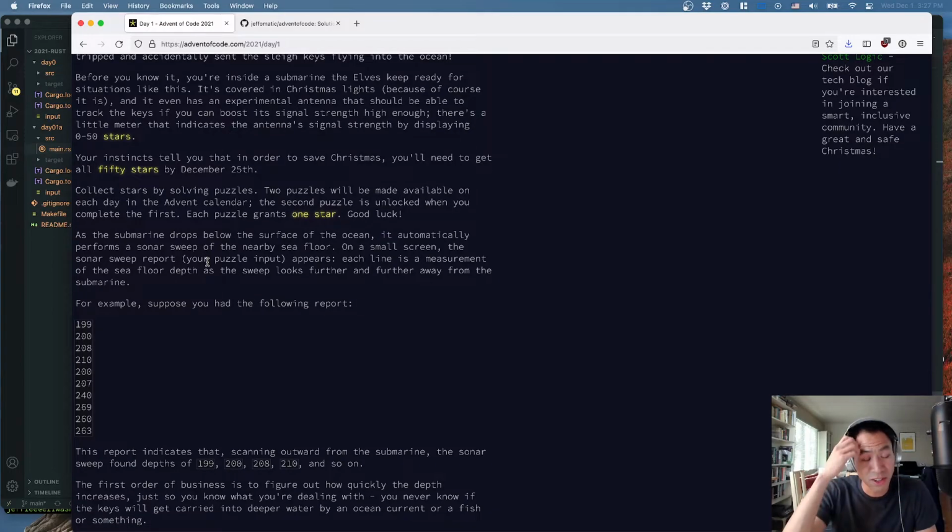All right, so we're collecting stars. Stars are basically equivalent to a problem. When you finish a problem, you get a star. That means you get 2 stars a night. There's 25 days in the Advent calendar, so we get 50 stars altogether.